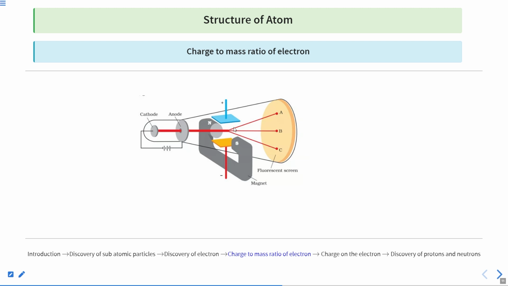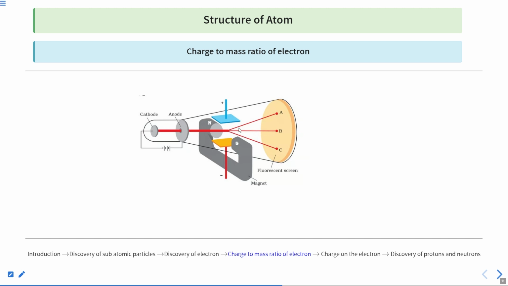If you put the rays only in a magnetic field, they will get deflected. Again, if you put only the electrical field, they will get deflected. Now we apply both fields and balance them so that the rays go in a straight line.